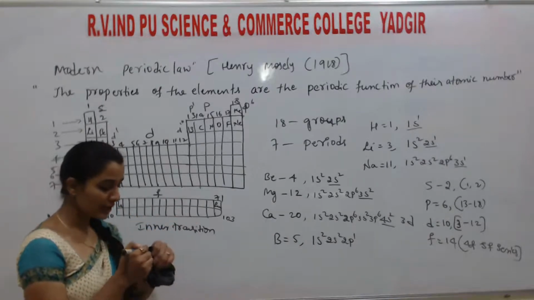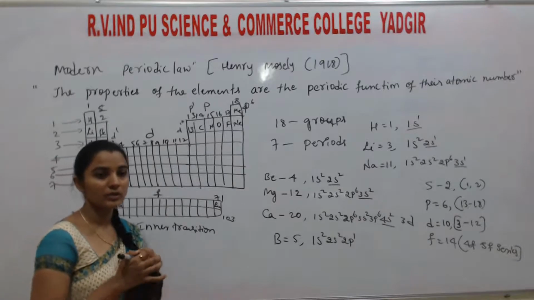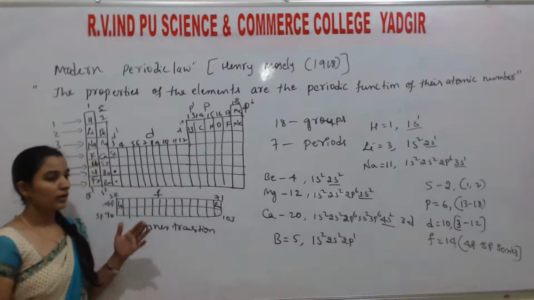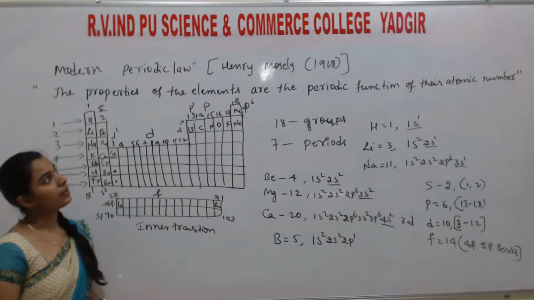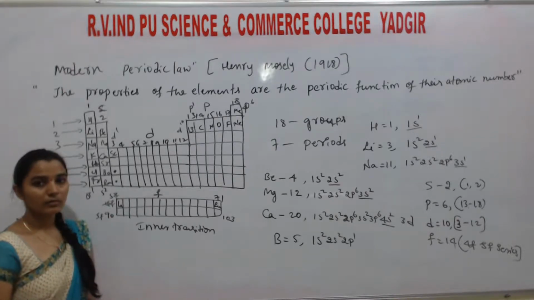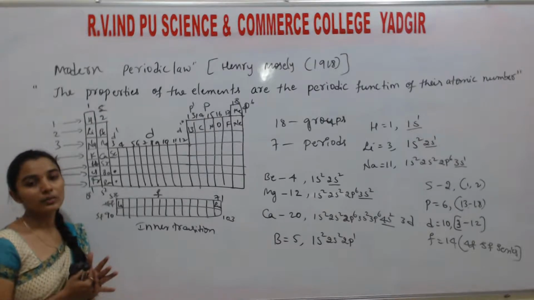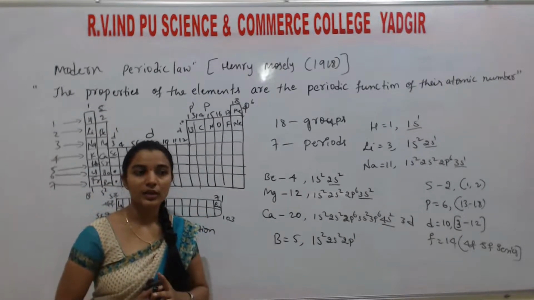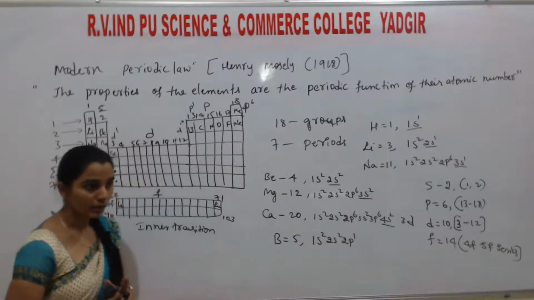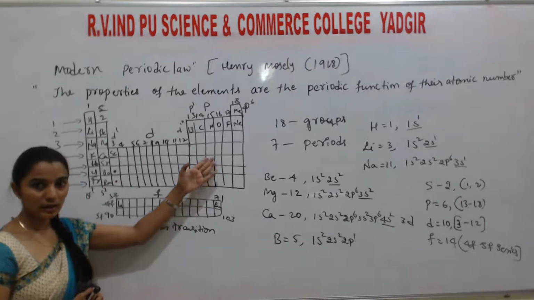Understand? So this is the periodic table we are using in today's era. That is the modern periodic table, suggested by Henry Moseley in the year 1918. So what is the modern periodic law? The properties of the elements are periodic functions of their atomic number. So when I arrange the elements this way, we get this table.